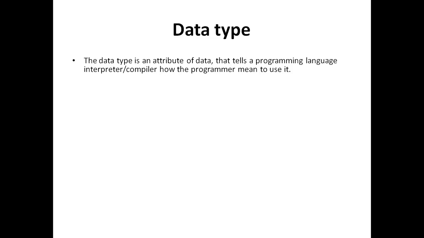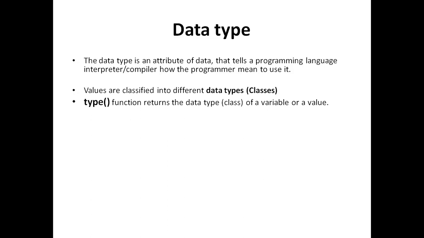Basically, a data type is an attribute of data which tells the Python interpreter how the programmer wants to deal with it. Values are classified into different data types, or we can say classes.